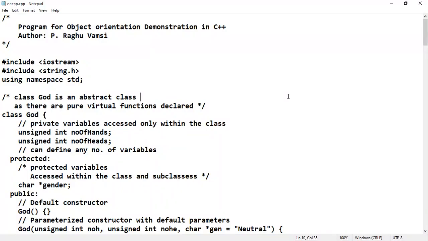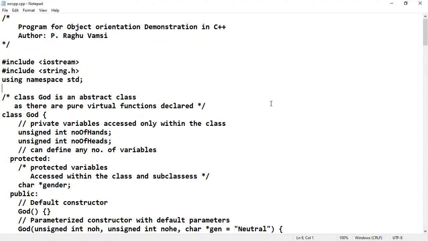To understand the concept of object orientation in C++ and Java, let us go through an example. Here a simple example is given. This program represents the most complex problem in the spiritual line, that is, who is God. This explanation is quite interesting, and those who follow the general tradition of spirituality will like this, I hope so.